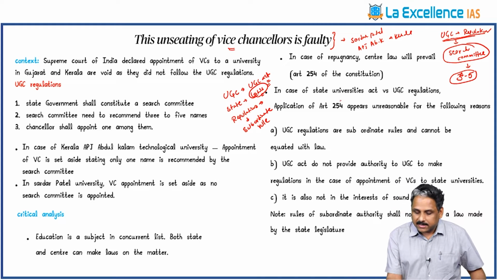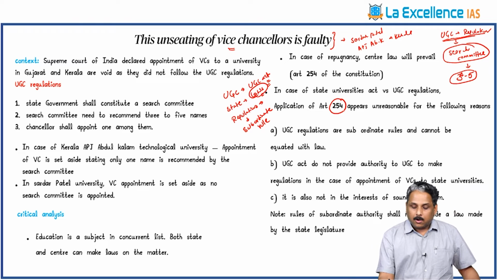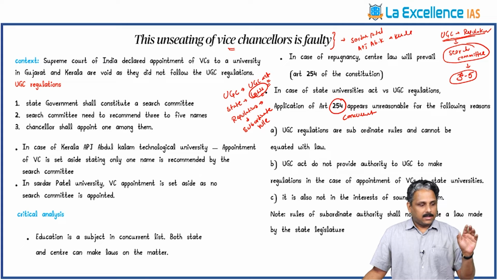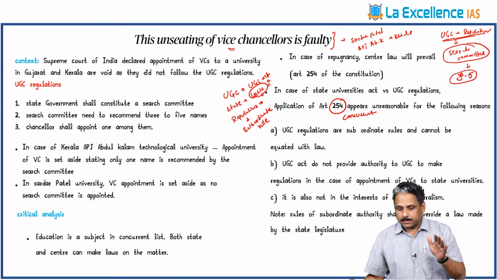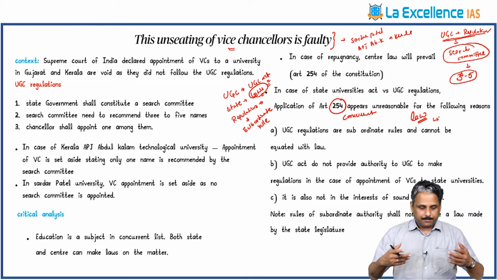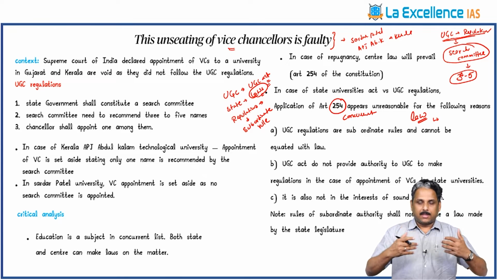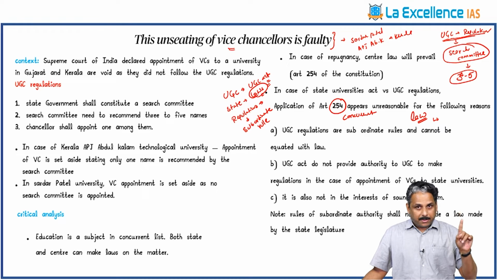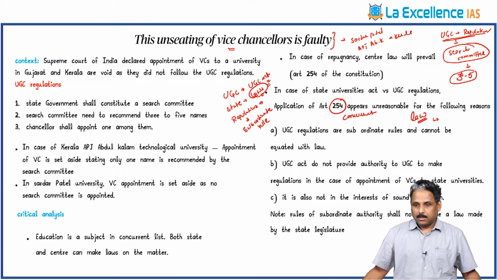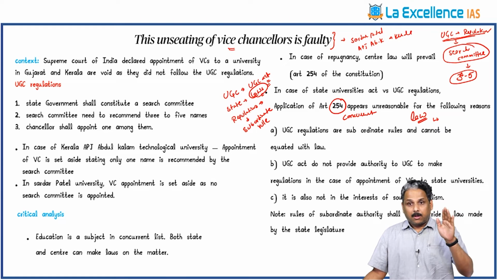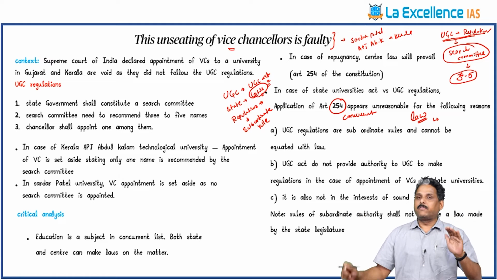To understand this, let us try to understand Article 254 and the concurrent list, on the basis of which the Supreme Court gave its judgment. In the concurrent list, both union and state can make laws. Remember the word law. Article 254 states that when there is repugnancy, conflict, then union law will prevail over the state law. Union law will prevail over the state law, not the rule of any subordinate authority. UGC is a subordinate authority to the parliament. If parliamentary law is in conflict with state law, parliamentary law will prevail.